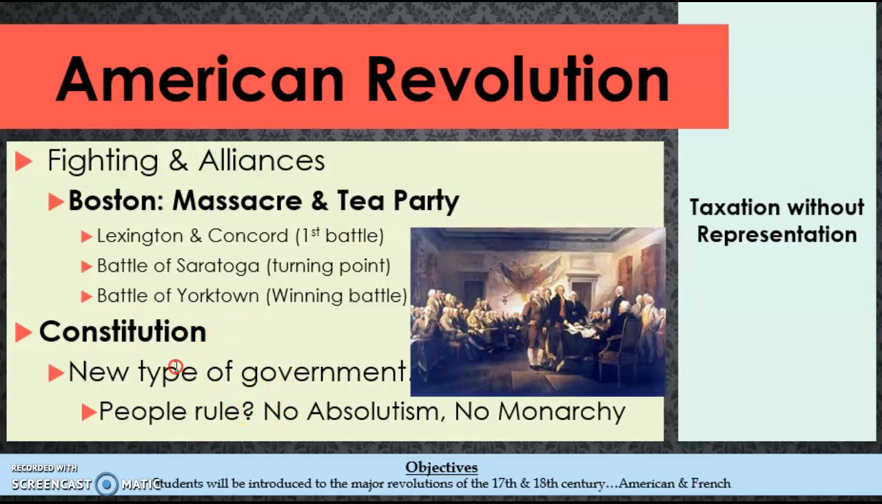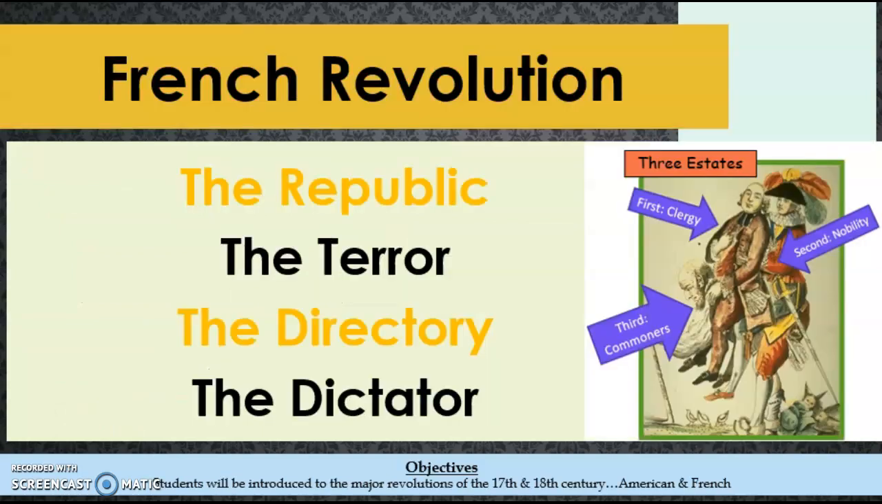They wanted people to rule and have the rights to rule themselves, specifically white males who own property. This influenced the French, who actually helped the Americans in their war. There were a lot of French soldiers who helped during the American Revolution. And so when they got home, they decided they wanted to do something similar.